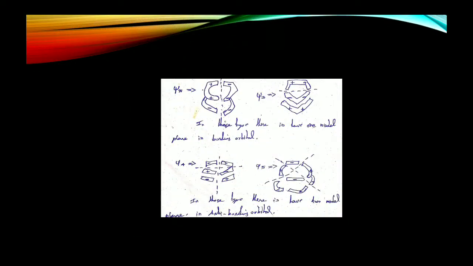Then the next 2 and 3 forms are both the same, but the structure is different. Both have one nodal plane in bonding orbitals. Then 4 and 5 are also different forms. Both have 2 nodal planes in antibonding orbitals.